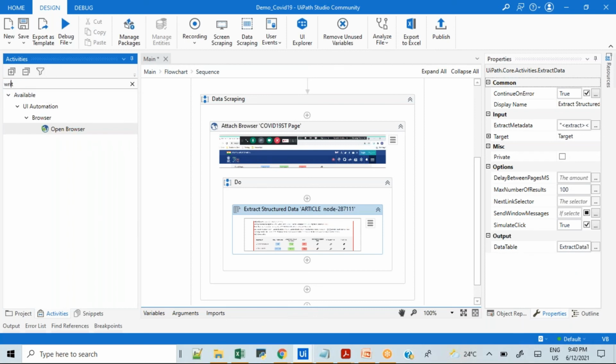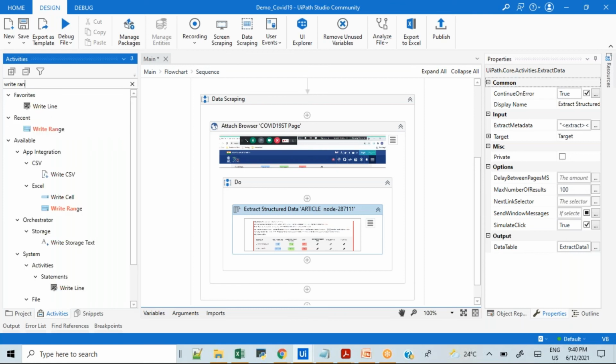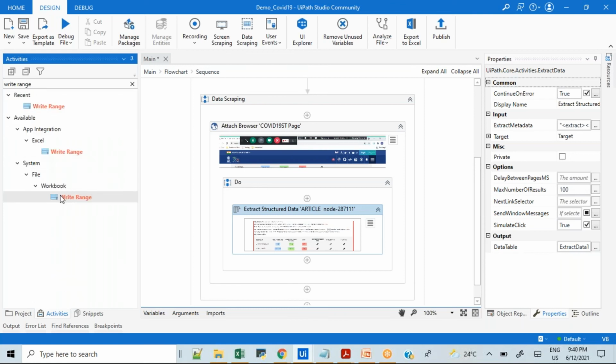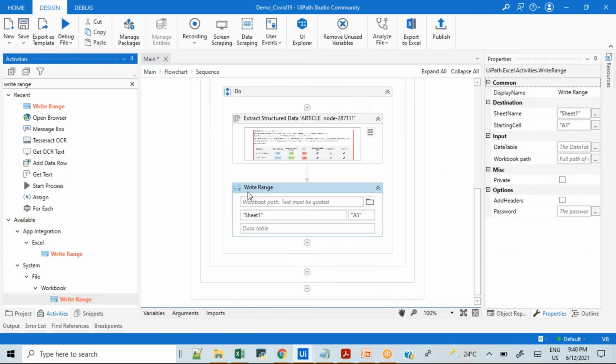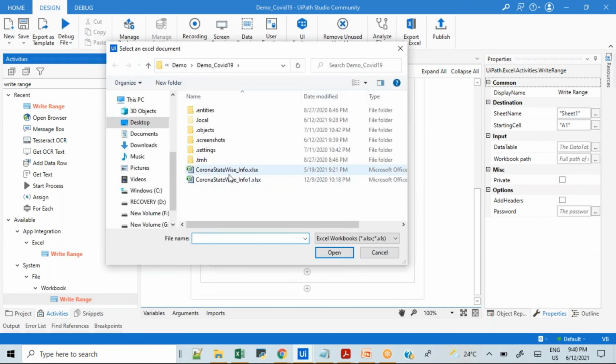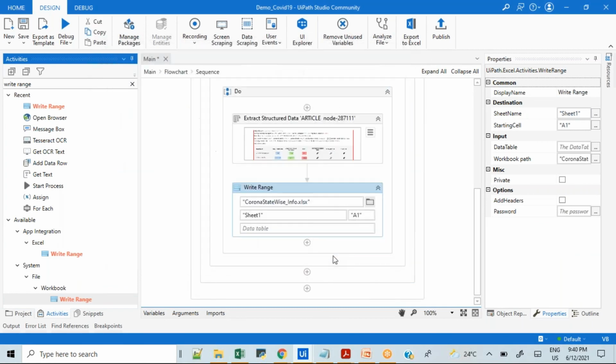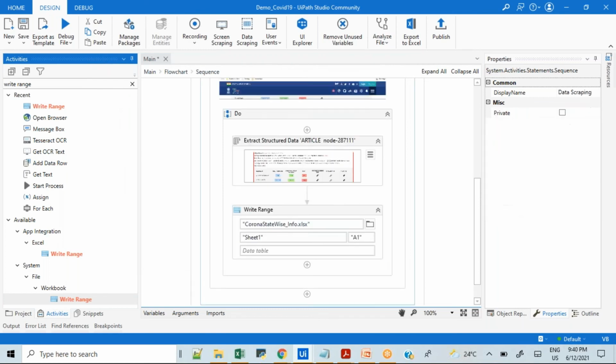We have to write into the Excel file. So I will take this write range. Here, write range means we have to write into the Excel file. So what other things do we have to give? We have to give the Excel file path. So we can go here, we can select the Excel file. The next thing is the sheet name.